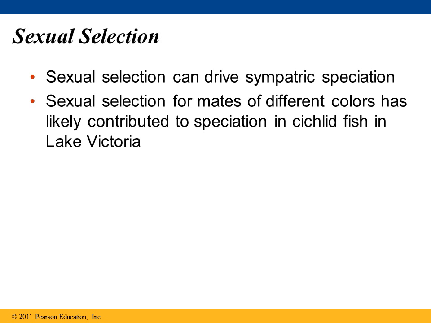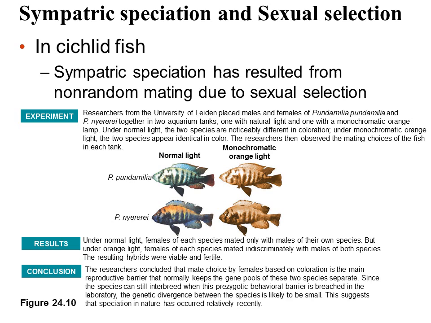So sexual selection can also drive sympatric speciation. For example, sexual selection for mates of different colors has likely contributed to sympatric speciation in cichlid fish in Lake Victoria. Now, sympatric speciation resulted when the cichlid fish choose their mate during sexual selection.